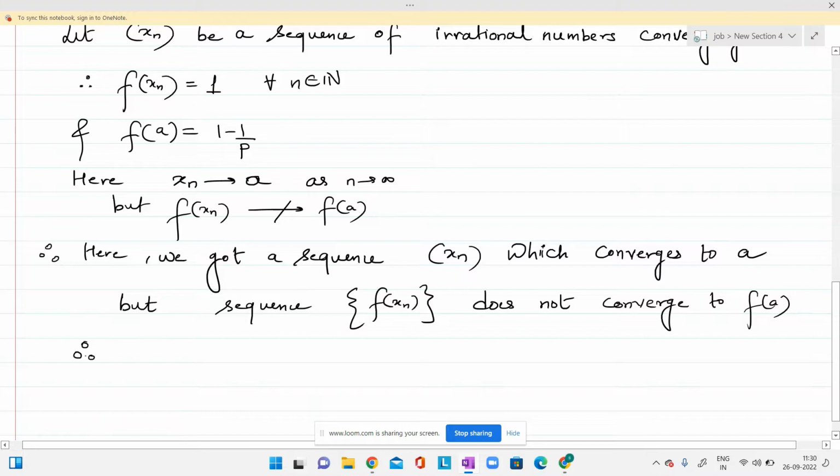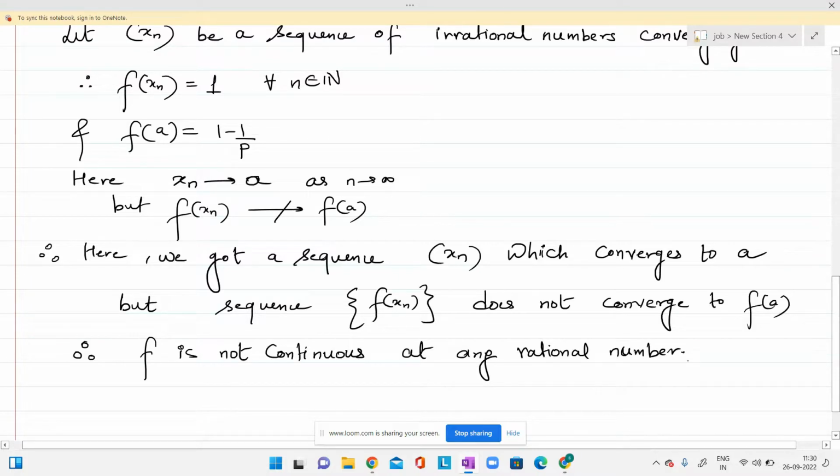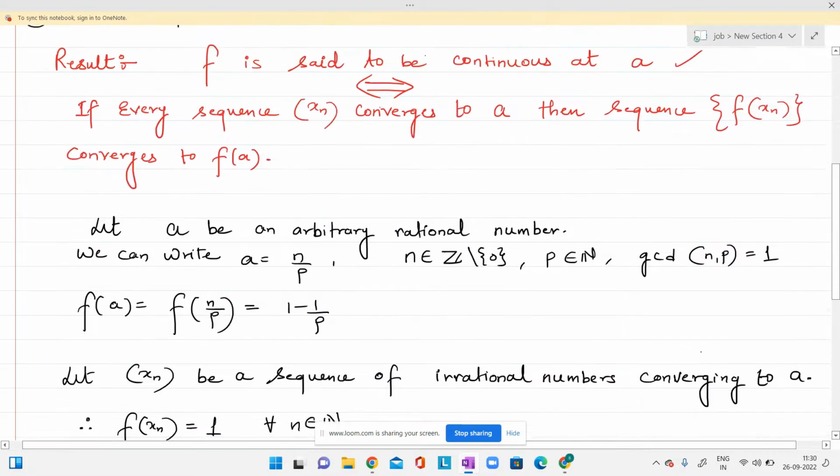Therefore by that result, f is not continuous at a, and since a is any arbitrary rational number, f can't be continuous at any rational number. So our first claim is proved.